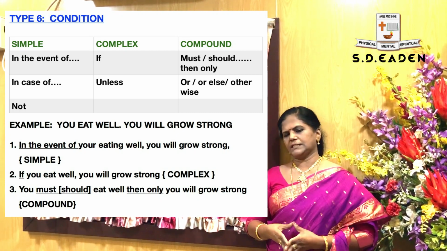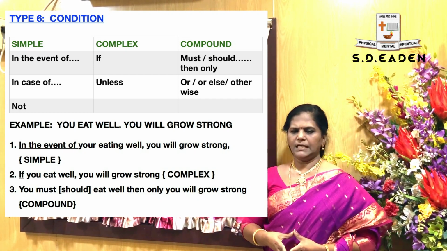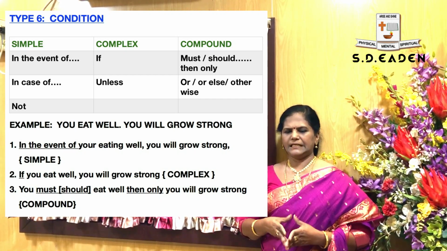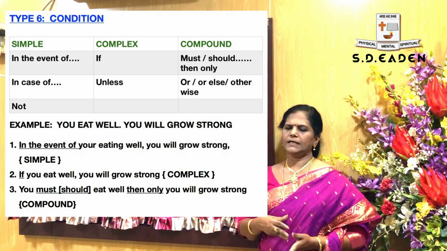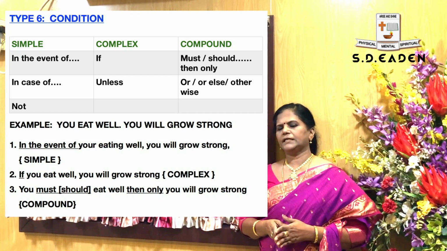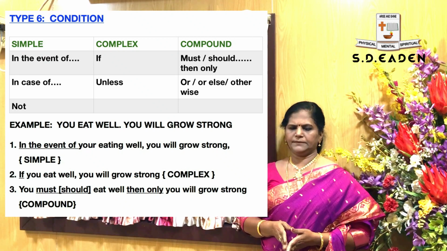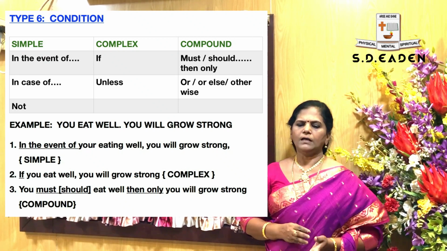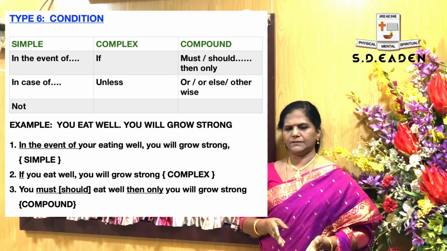Okay, now we are going to see that condition type. For that the keywords are: in simple, in the event of; in complex, if or unless, depending on the sentence type; and in compound, you must or you should, then only, or otherwise, or else. Shall we apply these keywords in a sentence?